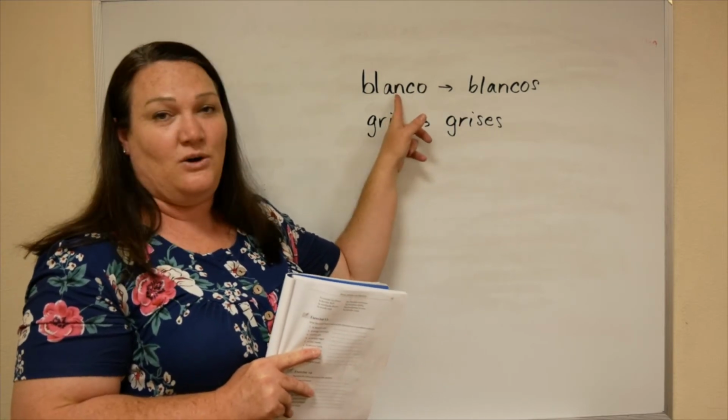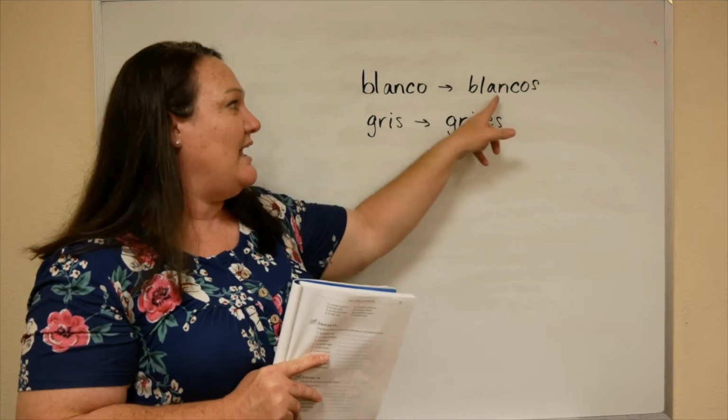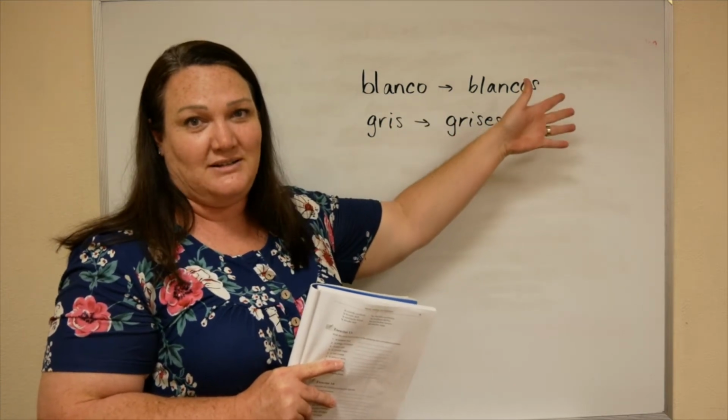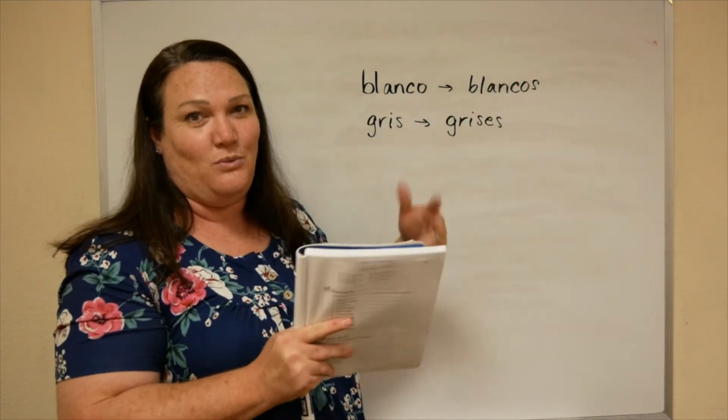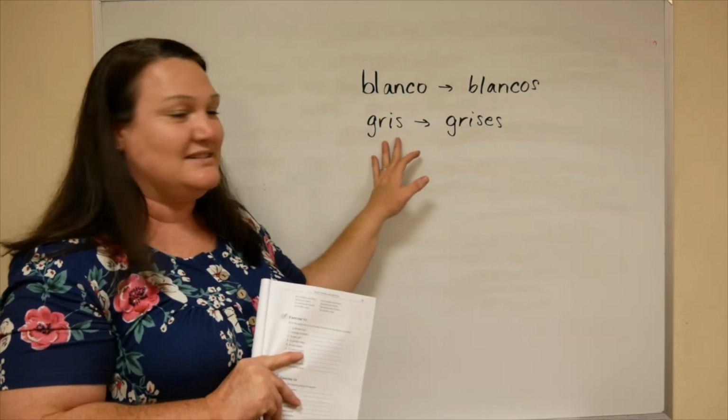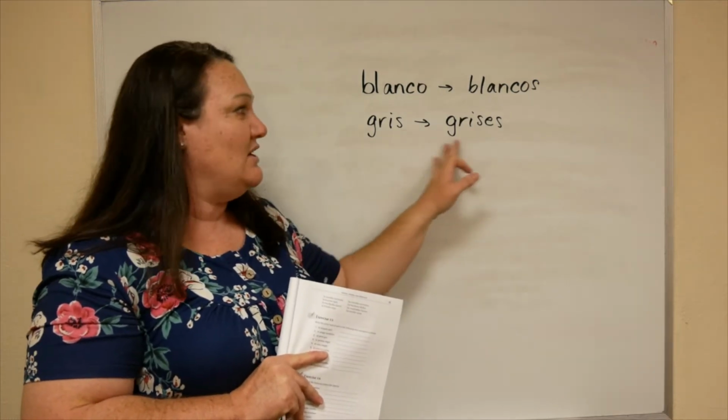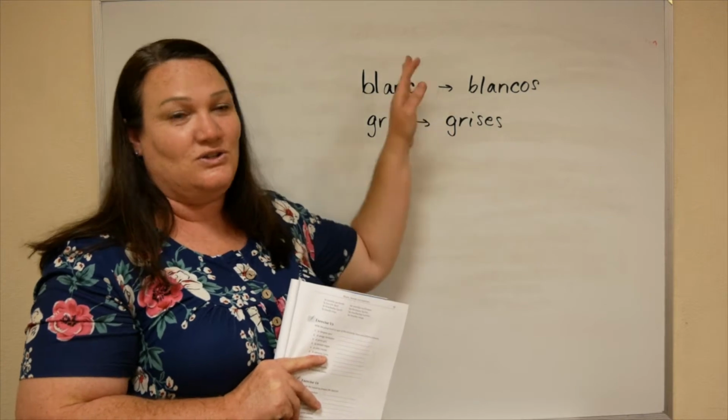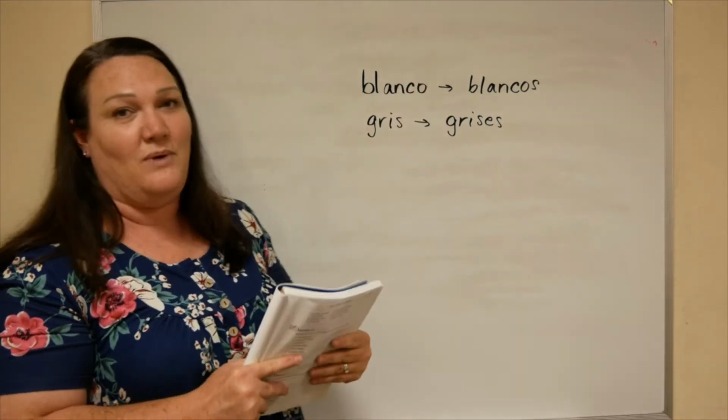So here we've got blanco, which means white, and blancos, which means white, but it'll be multiple whites. And then gris, gray, becomes grises. So now, if you wanted to say the White House,